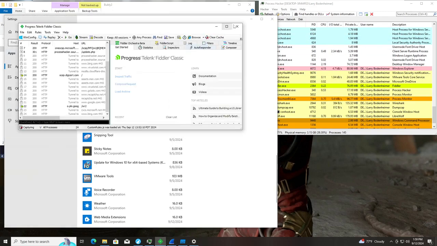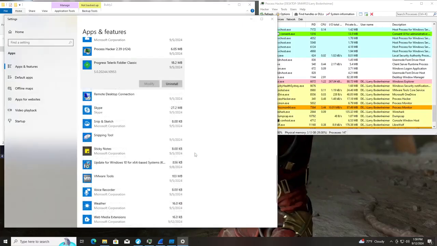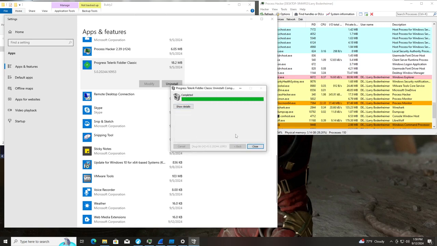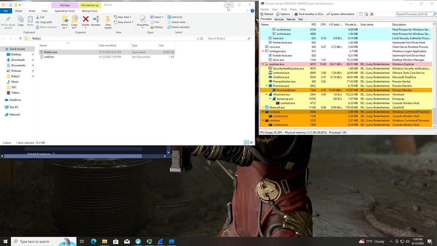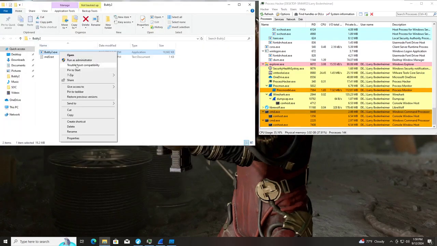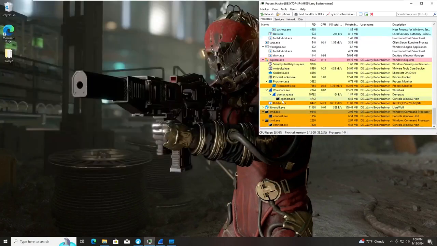Let's go ahead and close Fiddler. Uninstall. Yes. Uninstall. Should I delete all Progress Telerik Fiddler Classic related settings? Please do. And close. Now, let's try to run the malware again. Run as administrator. Yes. And this time we can see it's running under explorer.exe.